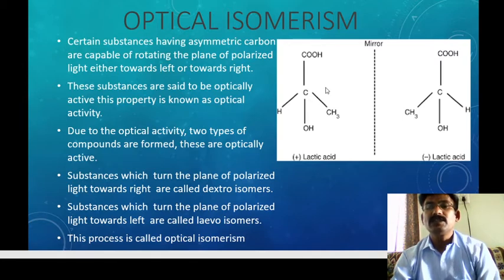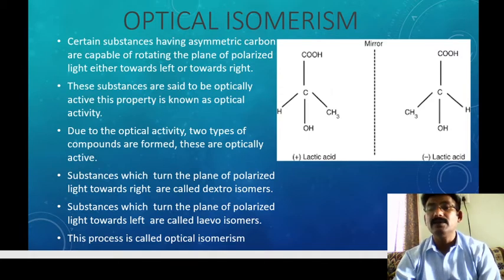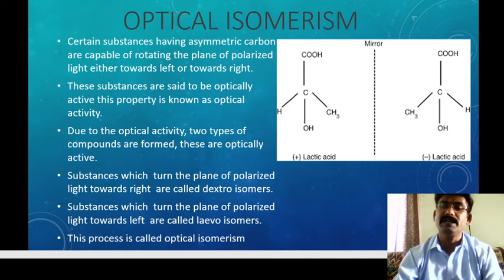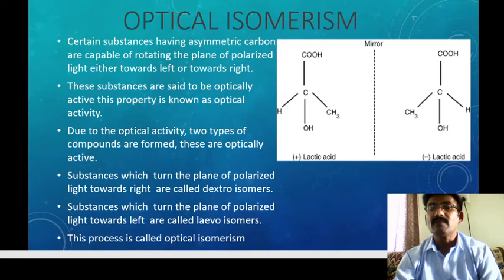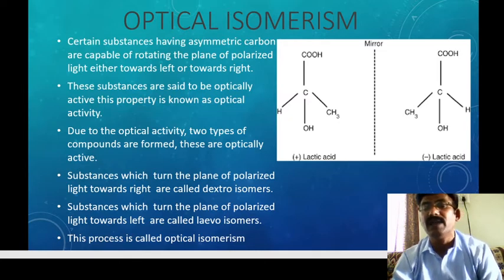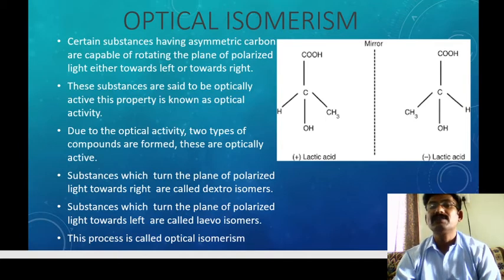Okay, so this is the example: lactic acid, positive lactic acid. This is dextrorotatory, rotating the plane polarized light towards the right side, and this one rotates it towards the left side. The molecule rotating clockwise, to the right side, is called D lactic acid or positive lactic acid. This is the negative or L lactic acid. L means levorotatory, rotating the plane polarized light to the left side.